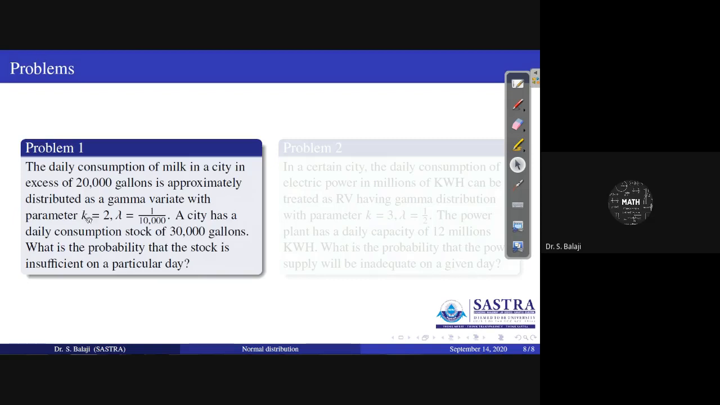A gamma PDF needs two parameters, k comma lambda, where k by lambda represents the mean, the average value. K by lambda you can get is 20,000, that type of thing. That will be the average.